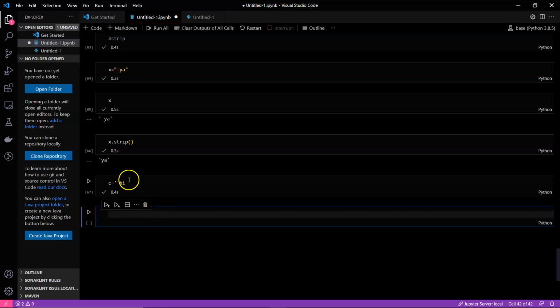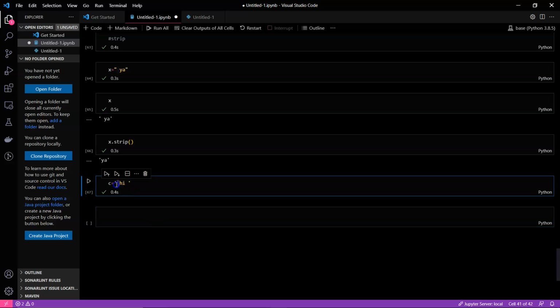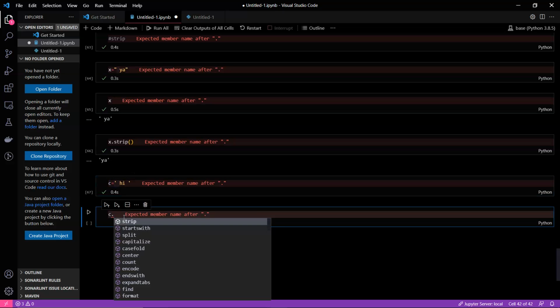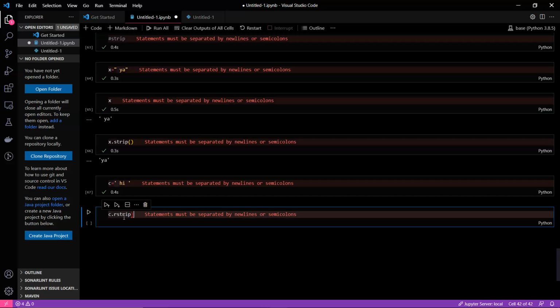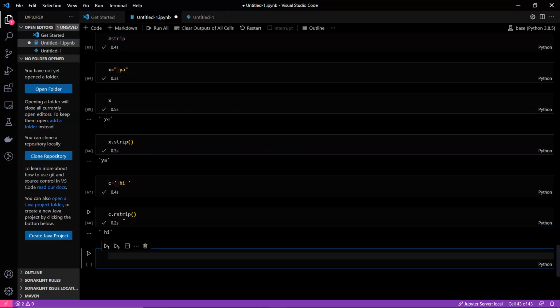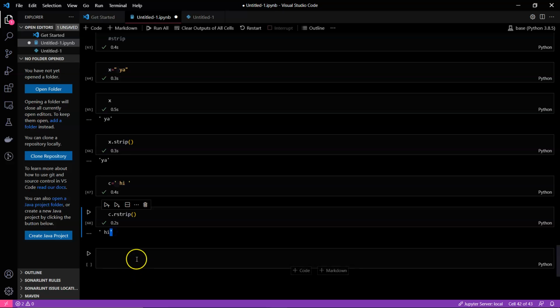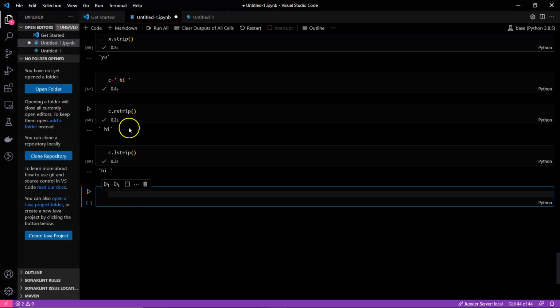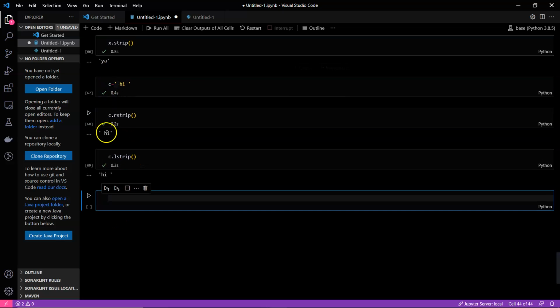By that definition itself, you can think that rstrip will remove this space and lstrip will remove this space. So let's try it. When I try rstrip, as I have told you, you can see that there is no gap here. On the right, it's removing the gap. When I try lstrip, you will see that only this gap is removed.